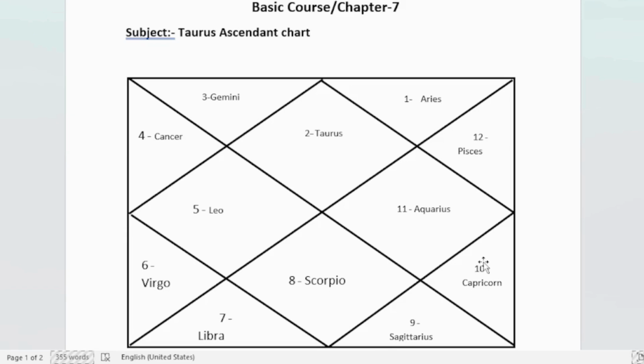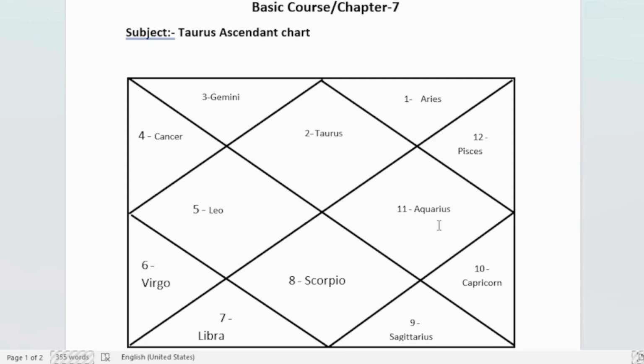Next is the 9th house that we have already learned. Next to it is 10th house, which is the house of karma and also a center house. The lord of this house is Saturn because 11 number is written and the zodiac is Aquarius. The lord of Aquarius is Saturn. Saturn here is the lord of two very good auspicious houses, the central 10th house and the 9th house. Being the lord of the 9th and 10th, both auspicious houses, Saturn also becomes a very benefic and beneficial planet for the Taurus ascendant chart.